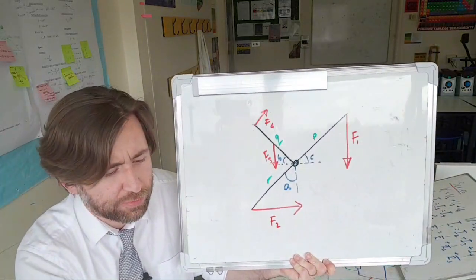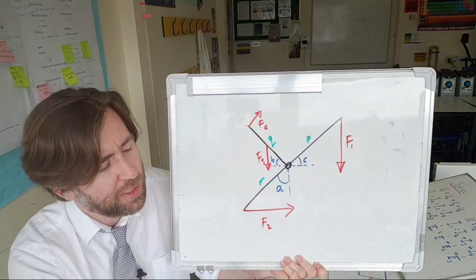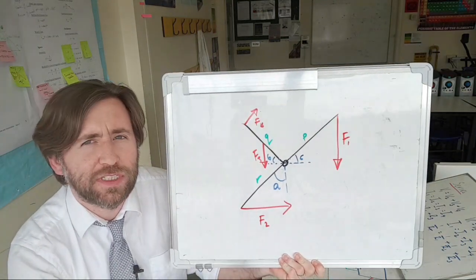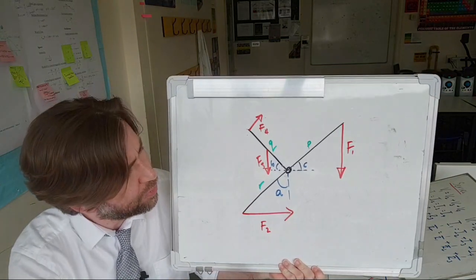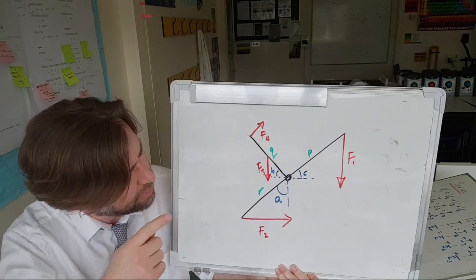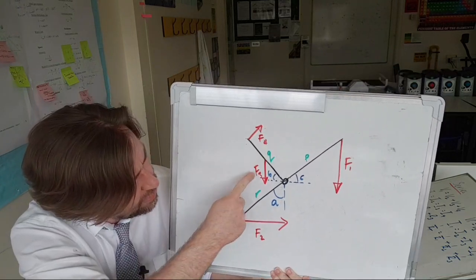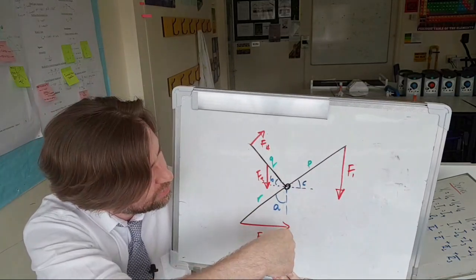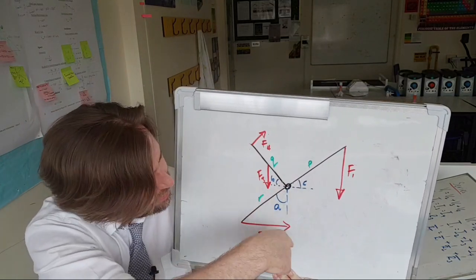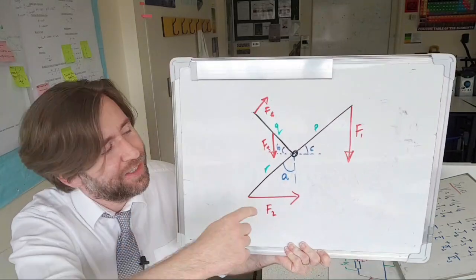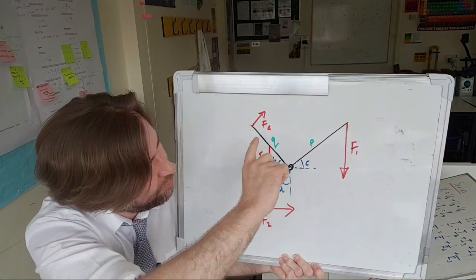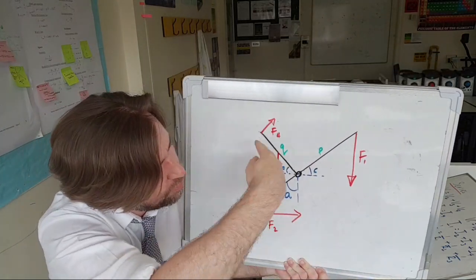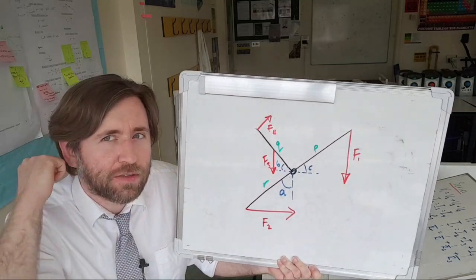Now here's my tip, right? Before you calculate anything, firstly identify which of the forces are acting to turn clockwise and which are anti-clockwise. So F2 and F3 are going to act to turn this, that's the pivot in the middle there, in the clockwise direction. Okay, have I got that right? Well, that's the anti-clockwise actually, isn't it? But okay, the anti-clockwise direction. Now F1 and F4 are going to turn it in the clockwise direction. Okay, so that's our start point.